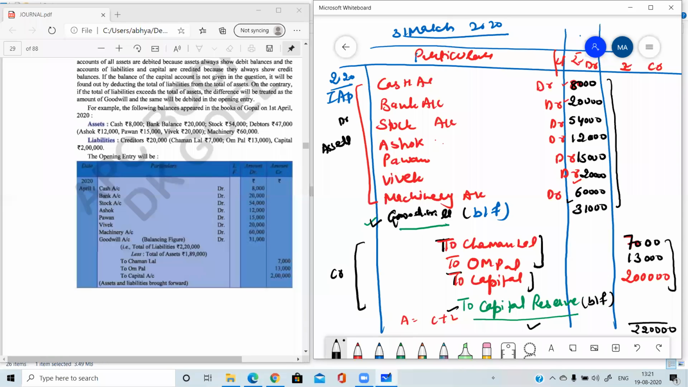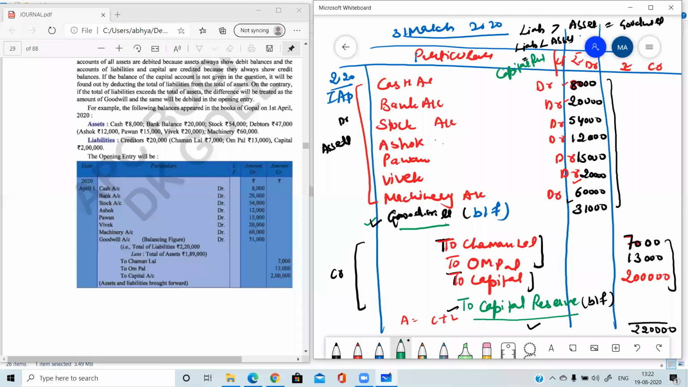So if liabilities are greater than assets, then there will be goodwill. You can write this equation. And if liabilities are less than assets, then there will be the concept of capital reserve. And out of these two, what is there? This thing you can know only after doing the totaling of both sides.